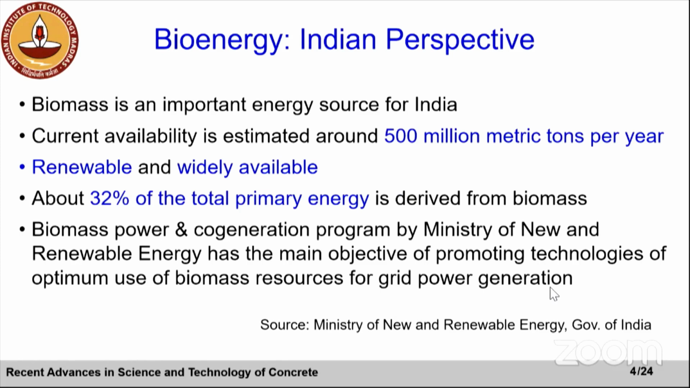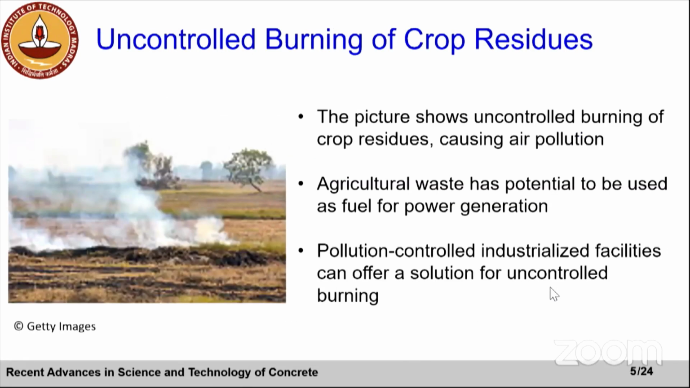Recently, the Ministry of New and Renewable Energy has initiated a biomass power and cogeneration program, with the objective of promoting technologies for optimum use of biomass resources for grid power generation. So there's a lot of potential in this biomass, and agricultural residue is part of that biomass. So how do we use that? That will be the focus of this talk.